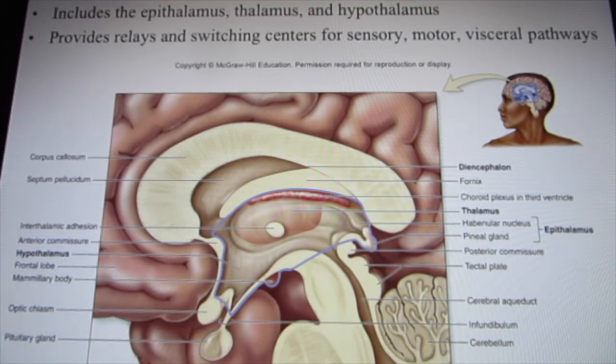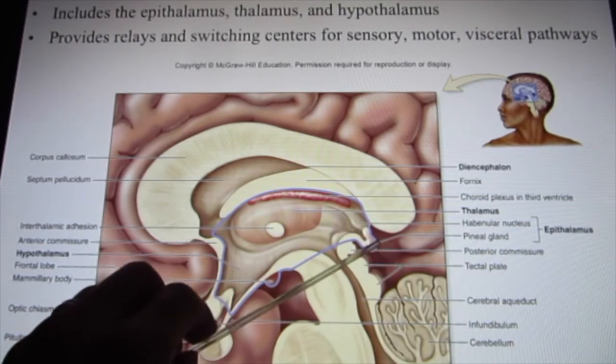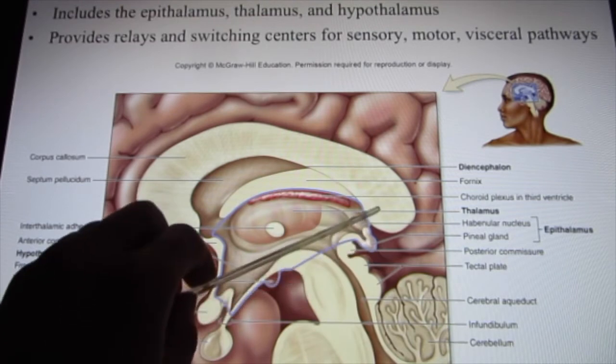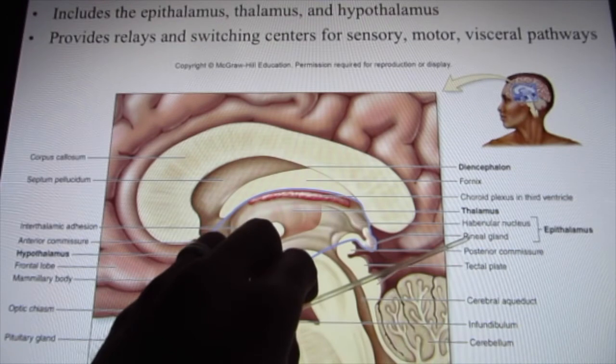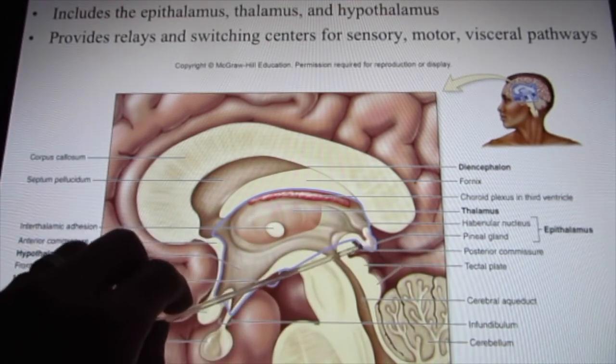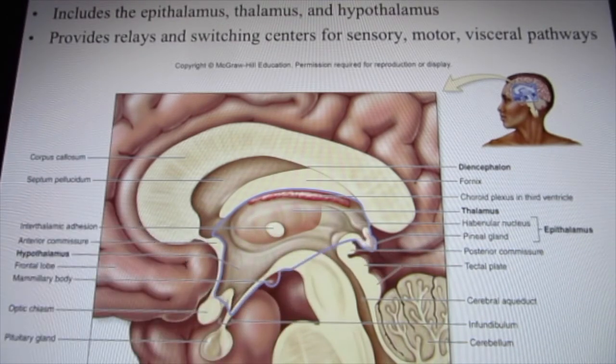Also, the hypothalamus controls your hunger, your thirst, your body temperature. That's in the hypothalamus. And this one is called the epithalamus. In the epithalamus, the most important area is the pineal gland. It releases a hormone called melatonin. It controls the sleep-wake cycle.